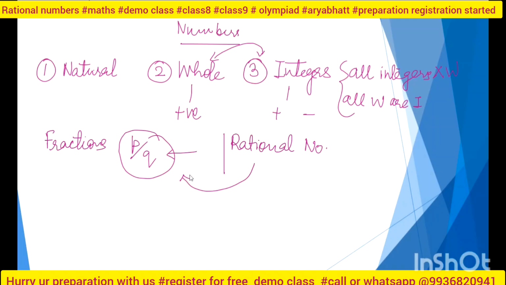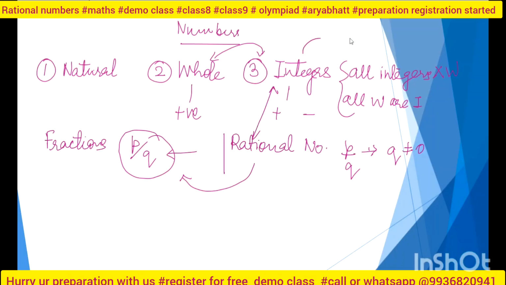Ma'am, because I will say rational numbers are definitely p by q form, and one more important thing, q shouldn't be 0. Okay. Is there any similarity between rational numbers and integers? Ma'am, they both include positive and negative numbers.